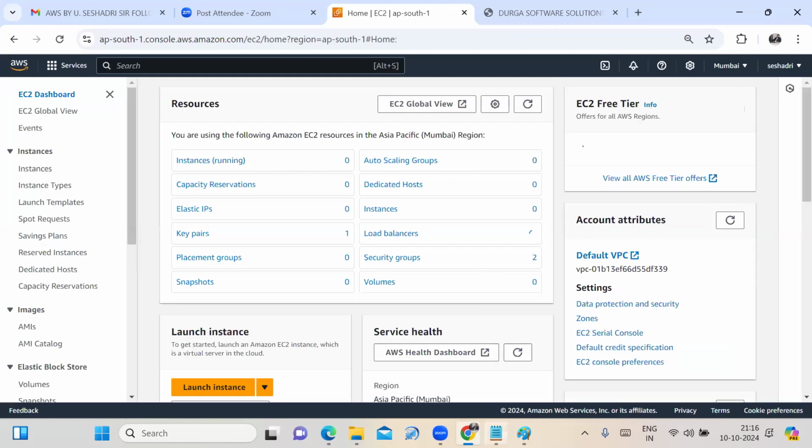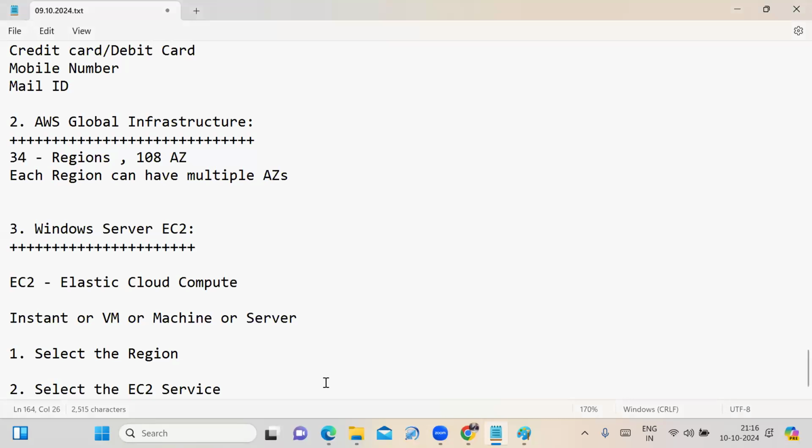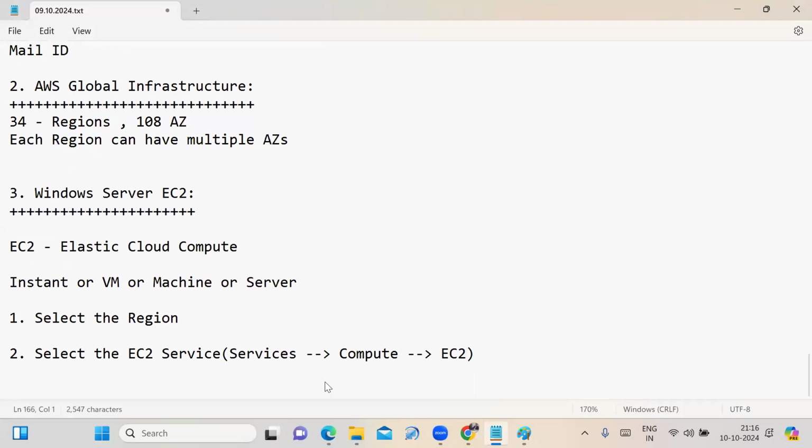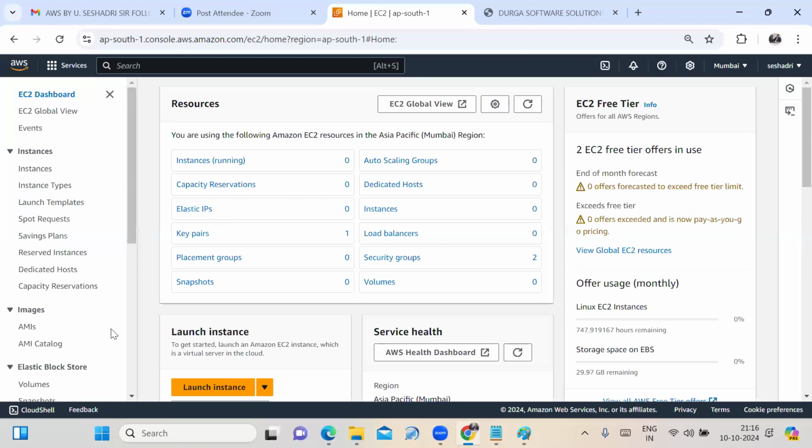How do we select the EC2 service? The services option is here on the left side. Under it, choose compute, and under that select the EC2 service. Which region am I selecting here? The Mumbai region. Fine, friends. Now this is the EC2 service.